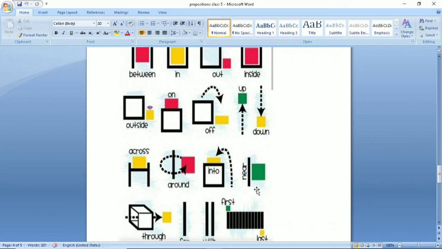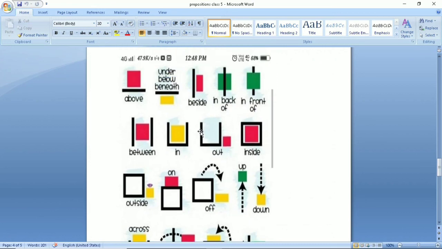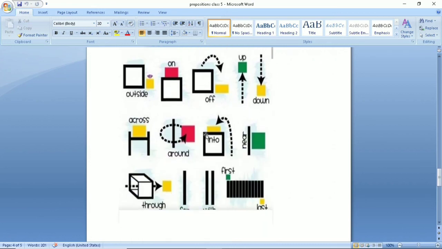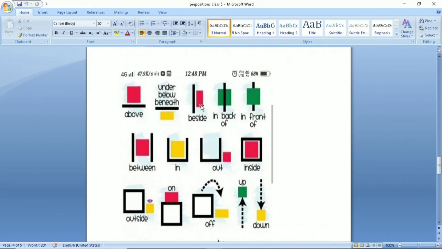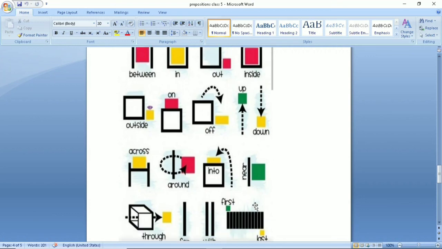Now students, picture of near and beside is same, but there is a slight difference. What is that? Beside means next to. For example, I gave you the example that while having photo shoot I stood beside my mother, right? But near means not only beside, it may be anywhere but near you. For example, I was standing near my friends while watching the cricket game, right?